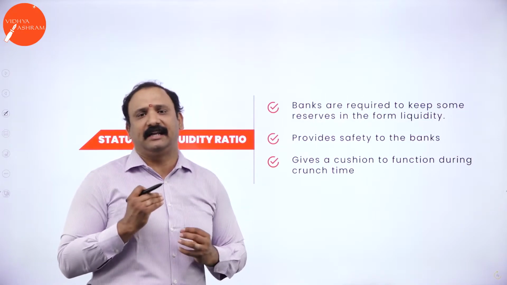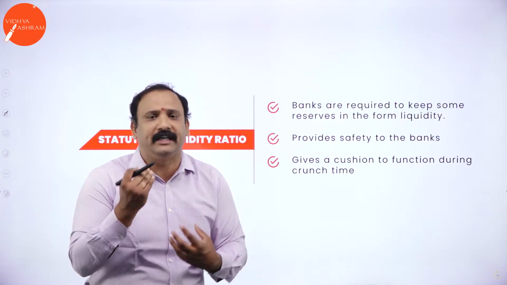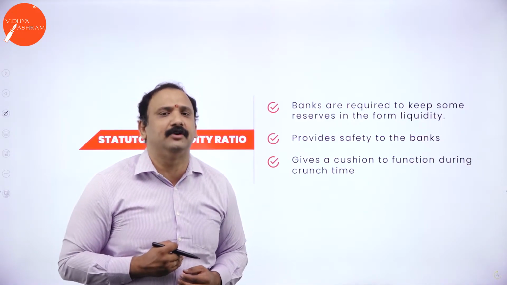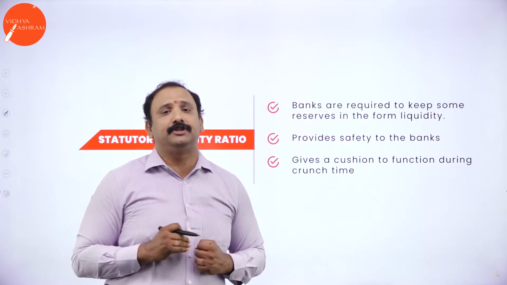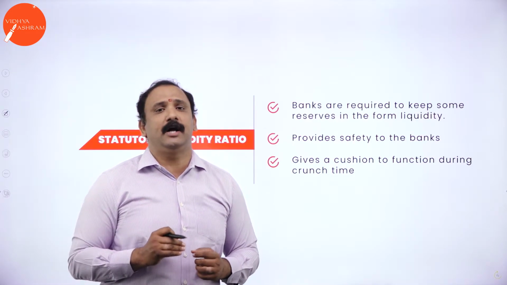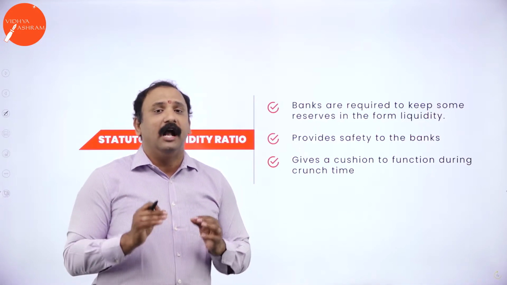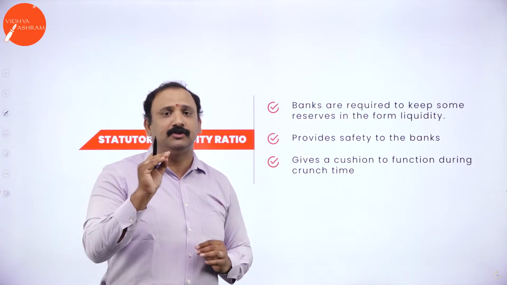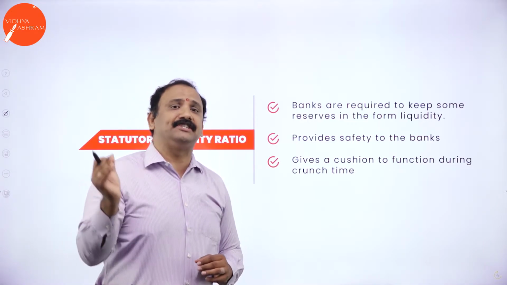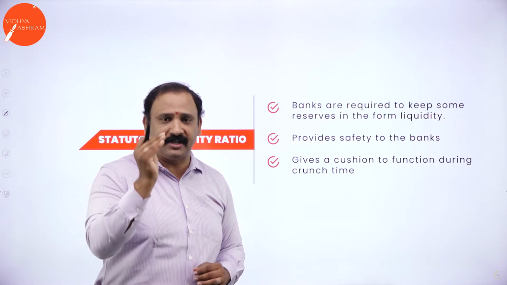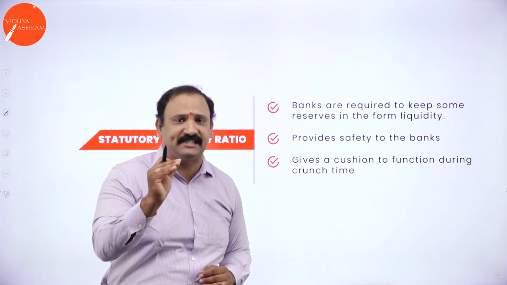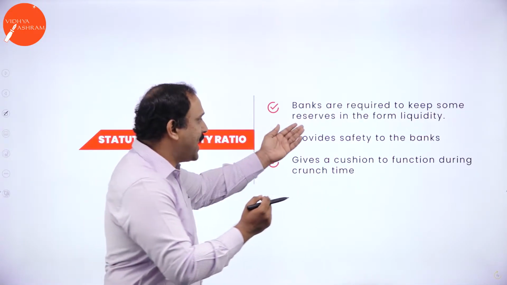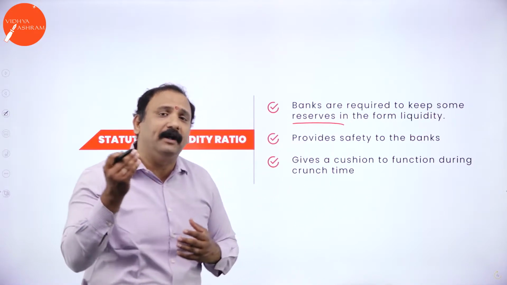So that if they want to transact, if they want to lend, if they want to buy, if they want to give it to the customer, and somebody comes to the bank today and says, sir, I want to withdraw 50,000 rupees, the bank should not be in a position to say no to the customer. It should not say, sir, come tomorrow, I will keep the money ready. No. For the customer, on demand, money should be available. Why? Because for the customer, the bank is the custodian of money. So when the customer comes back to the bank and says, sir, please give my money back because I have some emergency or need, the bank should be in a position to give the money immediately.